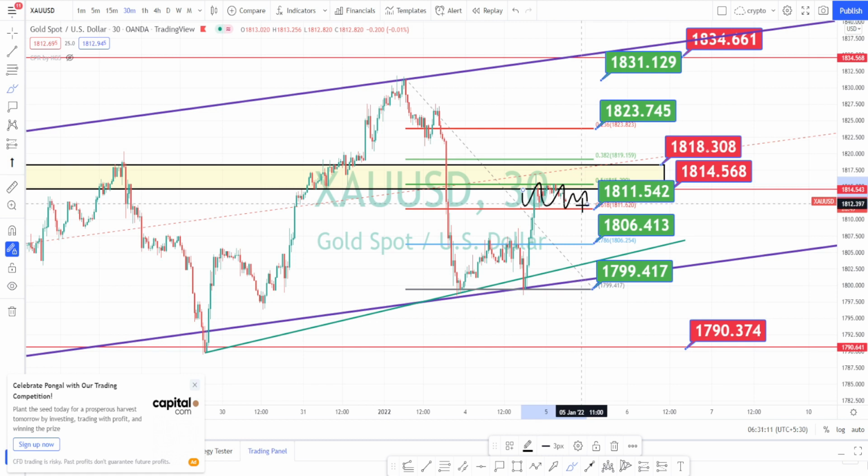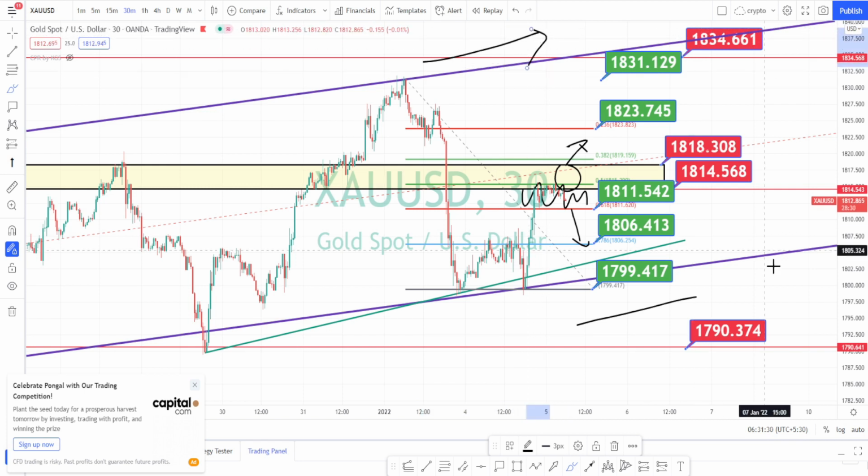Wait for the breakout of this resistance level to actually go on a bullish side trade, or we can expect a bearish trend reversal from this resistance level and you can go on a bearish side trade. But overall, when we look at the price action, it is still trading within a bullish channel. So always be careful when you are taking a trade against the trend. The trend reversal can happen at any moment.